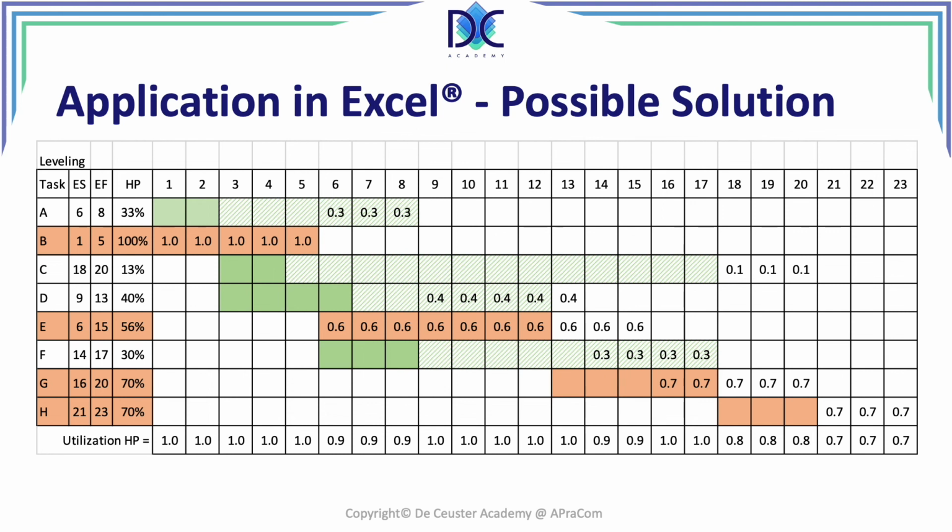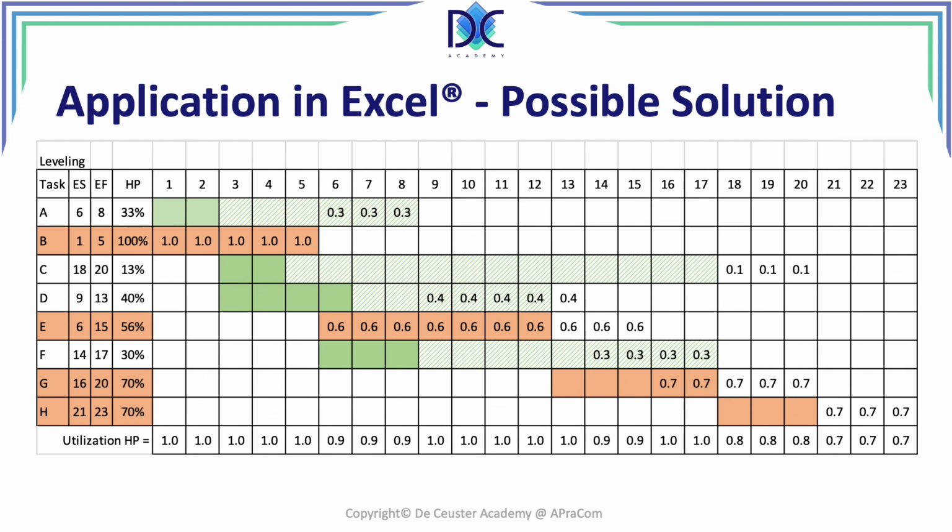When we are leveling the project, we're identifying the solutions, but bear in mind that whenever we have to extend the duration of the project, it's not an ideal solution, and it may create additional problems because our project may be too long and we may have to apply, for example, activity crashing or fast tracking to reduce the duration.